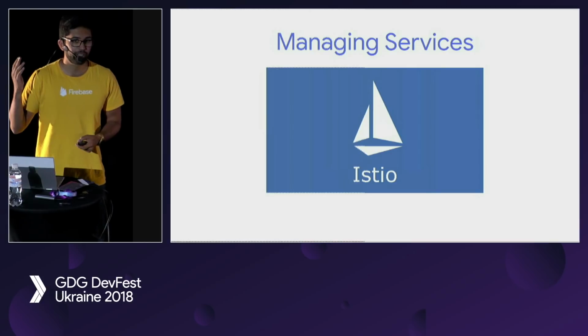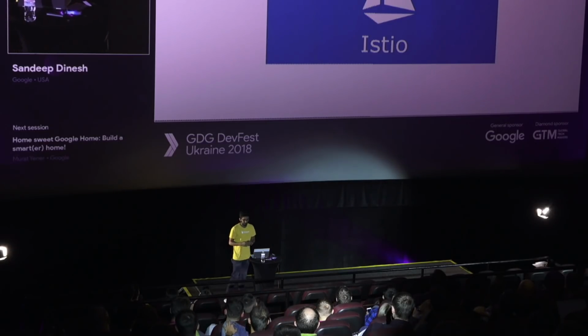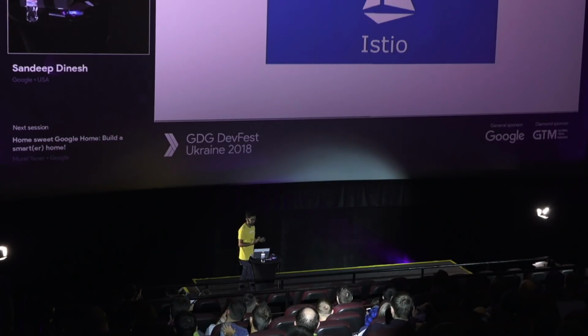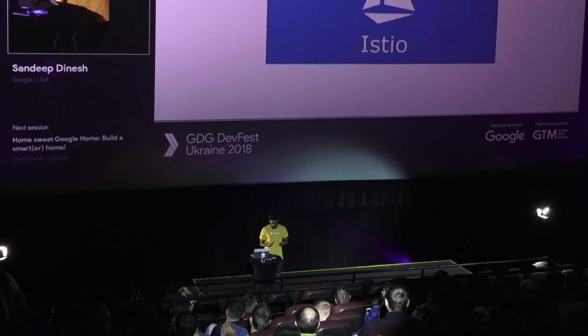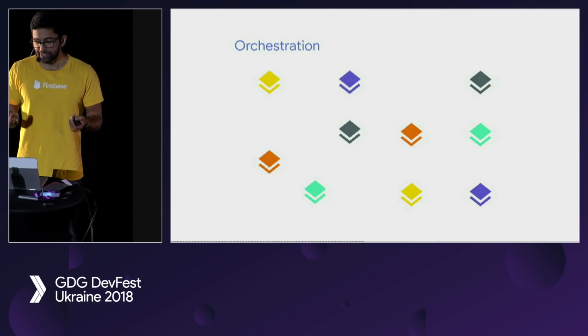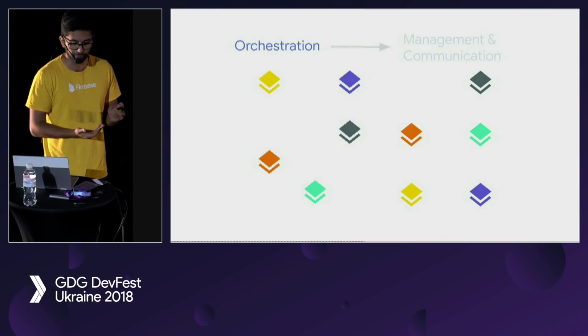Okay, so here's the interesting thing, Istio. How many people are familiar with Istio? Much less. Okay, so this is what we're going to focus on for the majority of this talk then. So Istio is kind of a layer on top of Kubernetes that you really need to manage these services. So we have orchestration, right? And all these are running. But now we have to actually communicate between these services. And that's where it becomes really difficult and tricky, right?